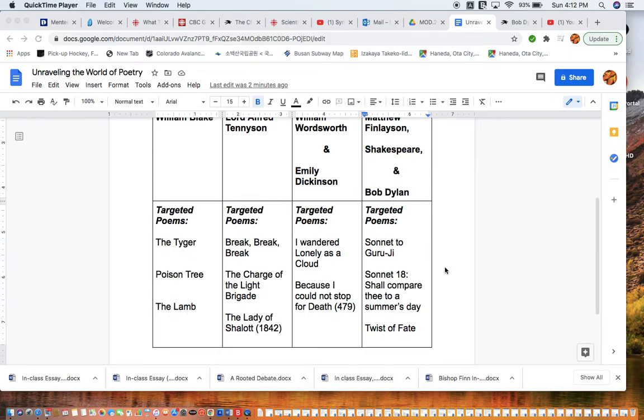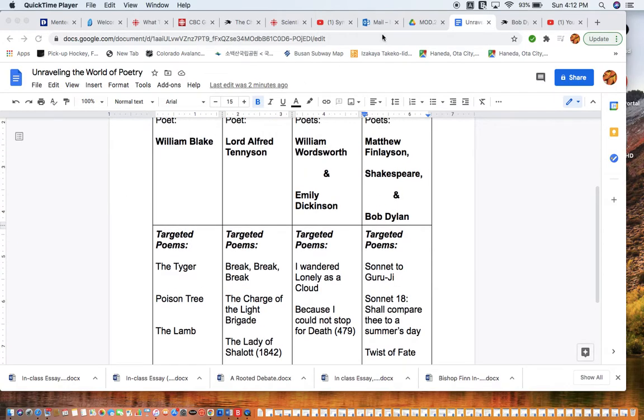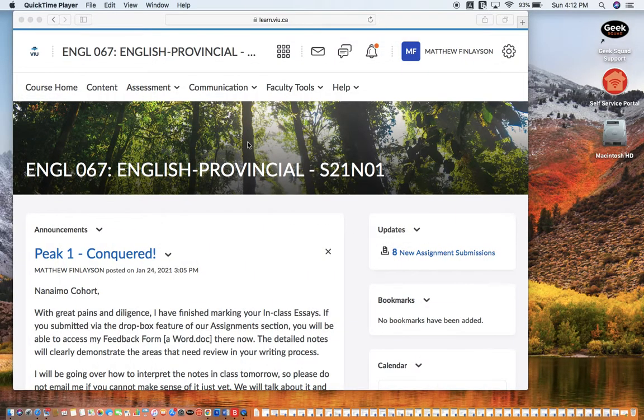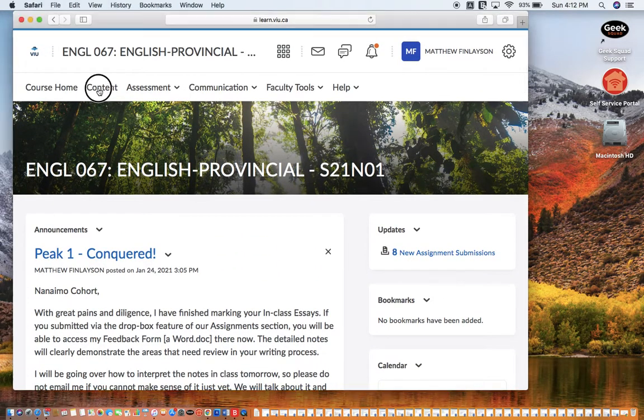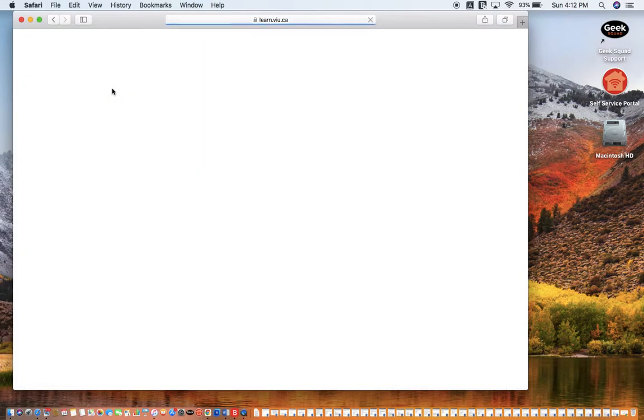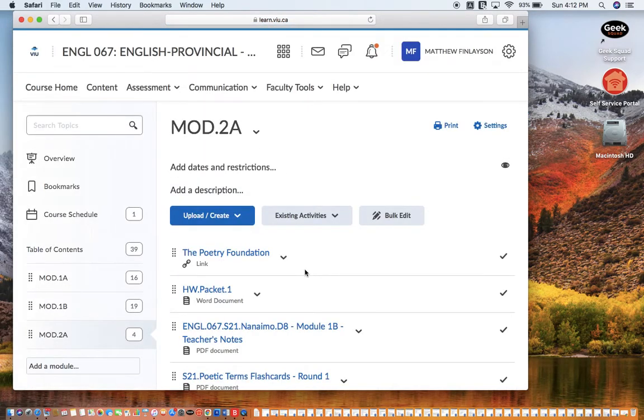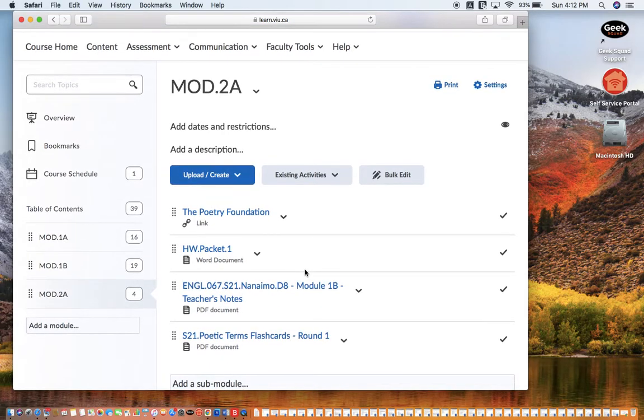Now, you might be asking yourselves, okay, well, where are these poems? Well, as I kind of highlighted in the lecture on Thursday, we're going to be using the really wonderful website that I've already uploaded. So here is essentially our VIU Learn to access our textbook, right? I've been diligently marking through all of your assignments, so they should be available for you to get the feedback at this point in time through the Dropbox. That's just an update, by the way. Some of you might already know that.